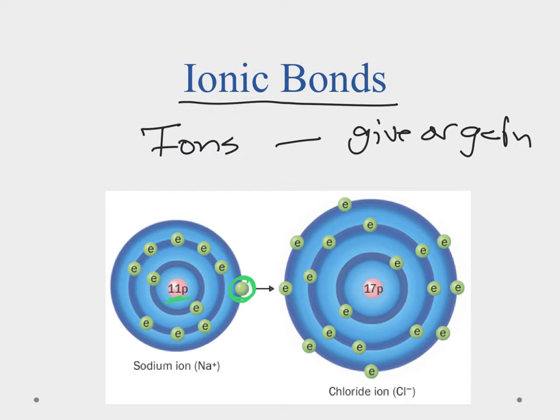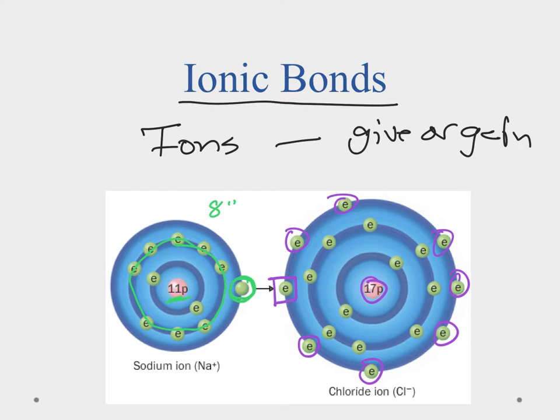If we take a peek real quickly at chlorine, chlorine has 17 protons, so normally it has 17 electrons, and the last orbital here has 7 of them. Okay, so under normal circumstances, it has 1 empty space. So what happens is this sodium ion has only 1 in its outermost shell, and if it can get rid of that one, then this outermost shell doesn't really have to have any in it, and the next one is going to be full. That's this one here, and that'll give it its 8, and it'll be a happy atom.